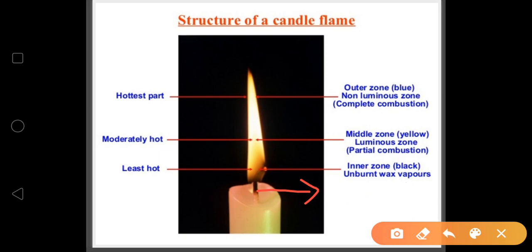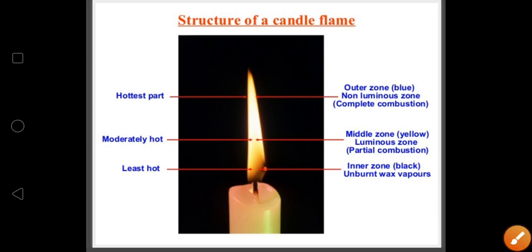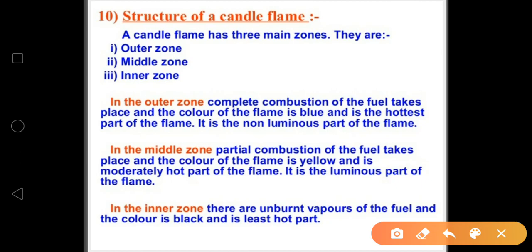Okay, let's discuss these zones one by one. First of all, we know that the candle flame has three zones: outer zone, middle zone, and inner zone. The outer zone is blue in color, and complete combustion of the fuel takes place, and the color of the flame is blue. It is the hottest part of the flame. It is the non-luminous part of the flame.